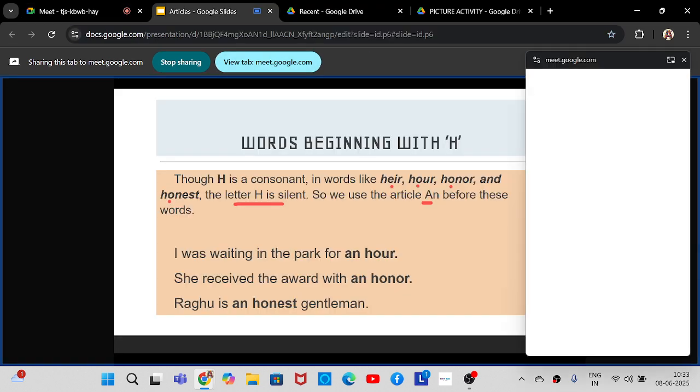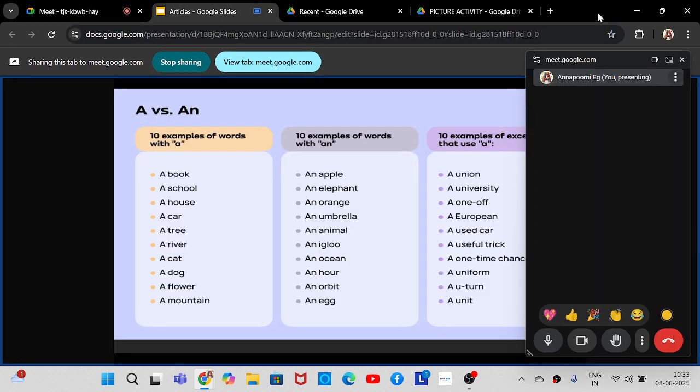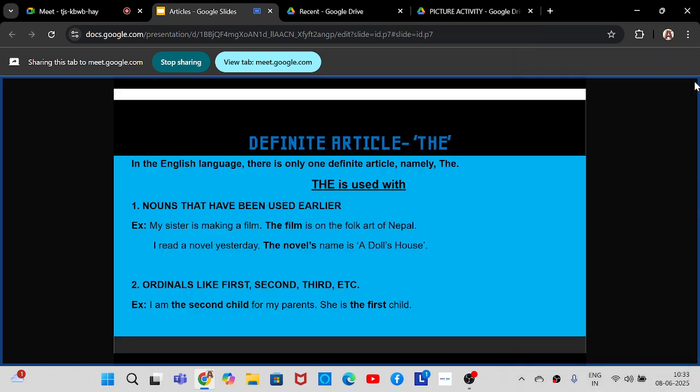So now moving on to the next part. We already checked these examples. Now let us see where to use the definite article the. You can easily complete this chapter in one class. The only definite article in English is the. In the English language, there is only one definite article, namely the. There are lots of uses for this article, so let us see the uses one by one.